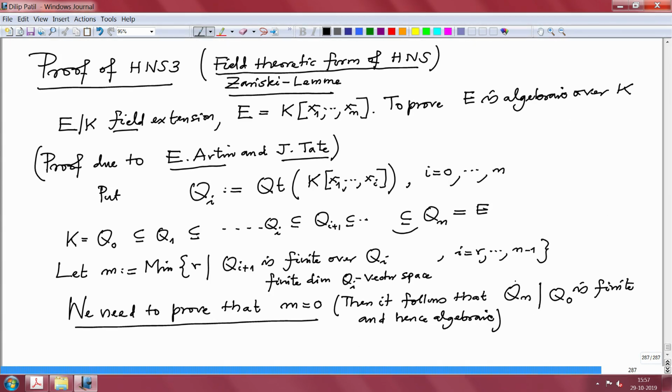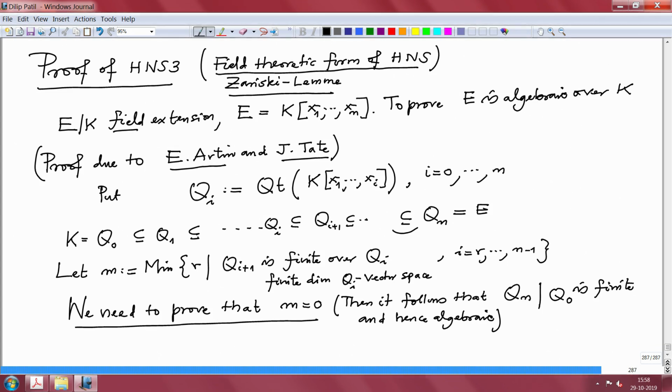But this is precisely E over K. Finite field extensions are algebraic. So as I said, this proof actually shows that it is finite. Alright. So we want to prove m is 0.